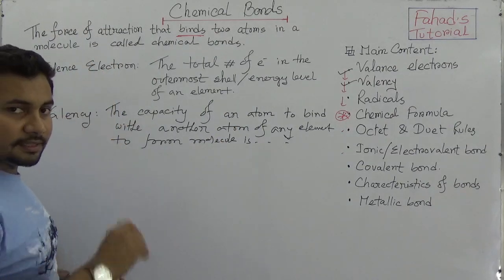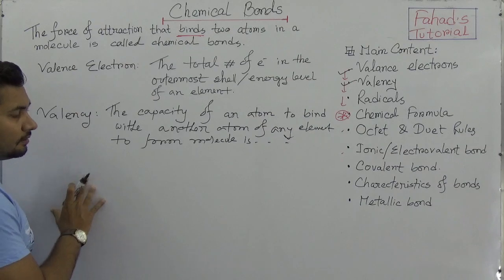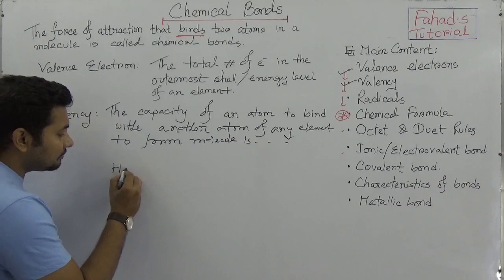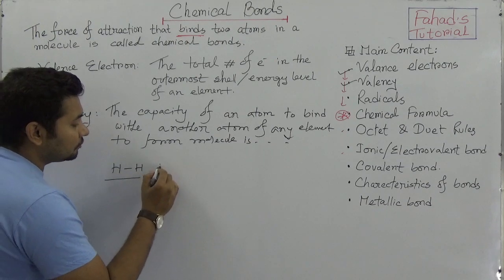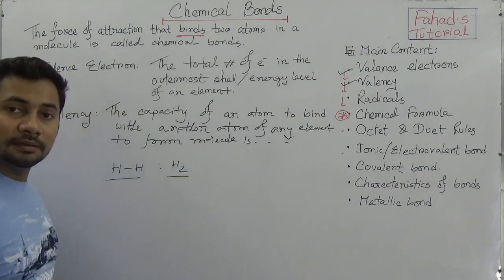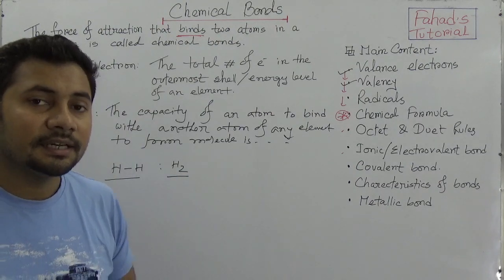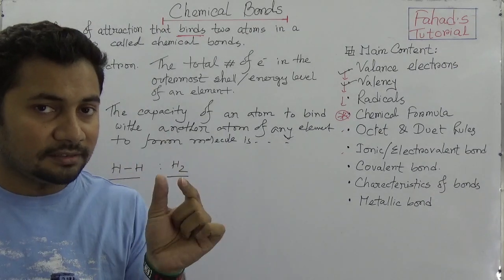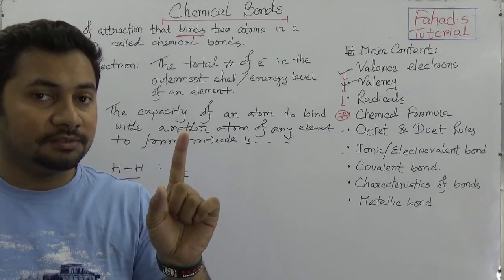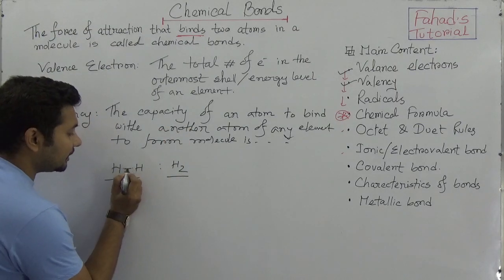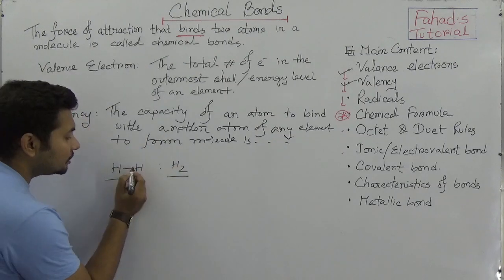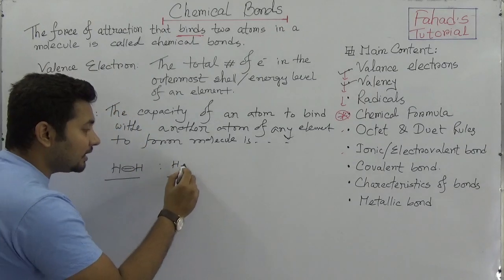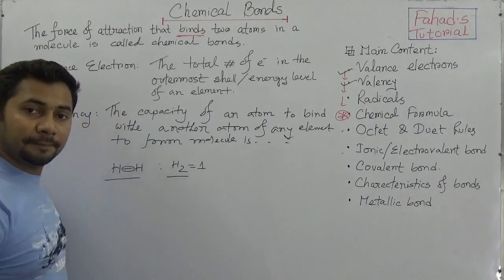Suppose hydrogen is binding with another hydrogen to form a hydrogen molecule. In the hydrogen molecule, two hydrogens are attached to each other by sharing one electron. As it has only one electron in its first shell and both hydrogens share one electron, the valency of hydrogen is 1.